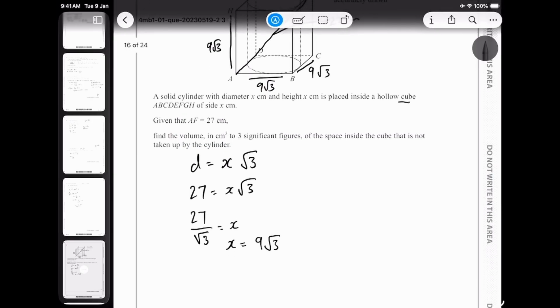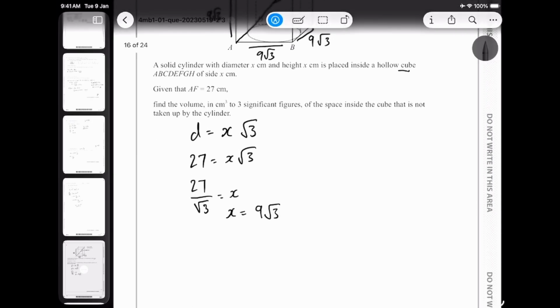All right, so we got that information, we got the diagonal, we got the side length. Now we find the volume of the cube. So how do we find the volume of the cube? Volume of the cube is side cubed, so in this case we have (9 root 3) cubed, and I get 2187 root 3, and that should approximately give me an answer.